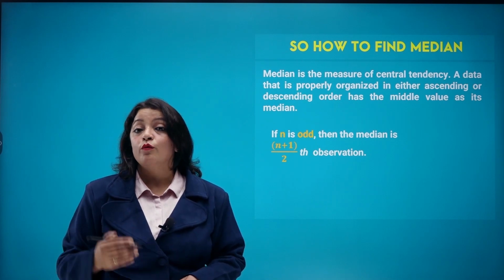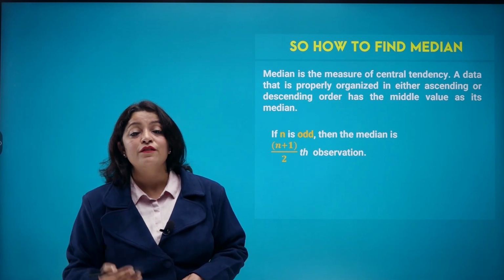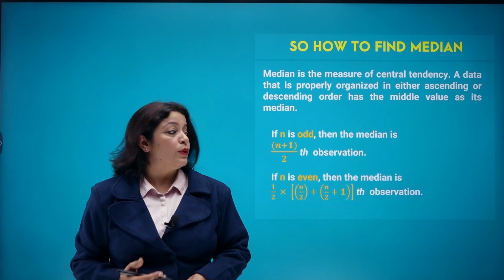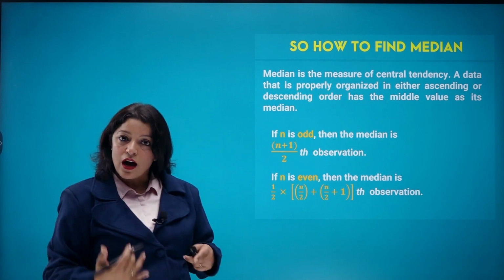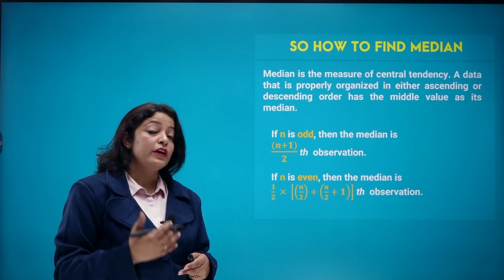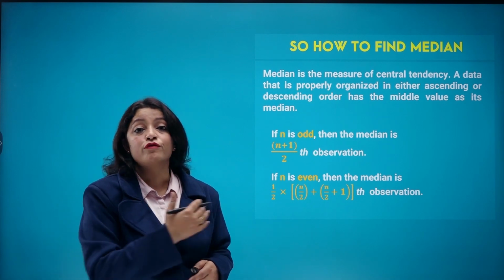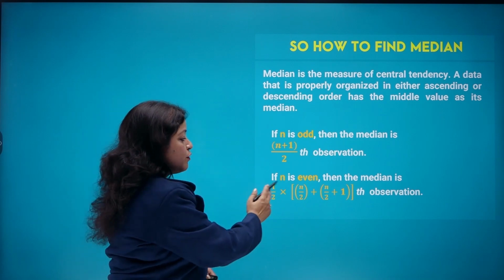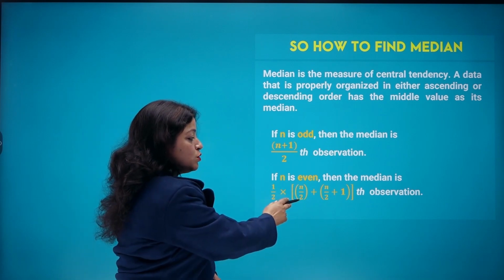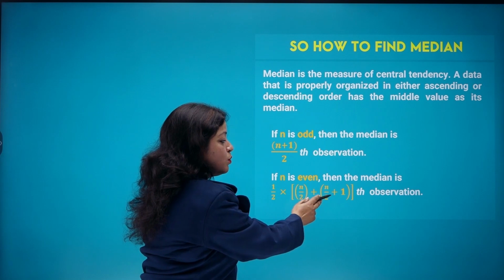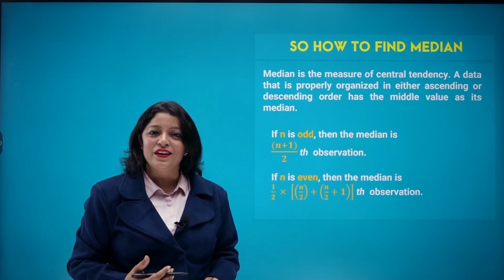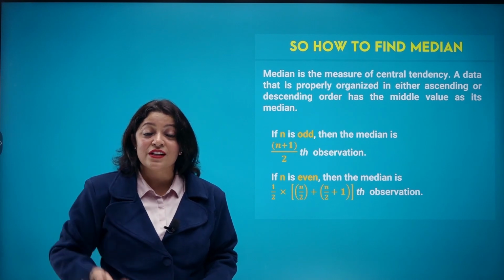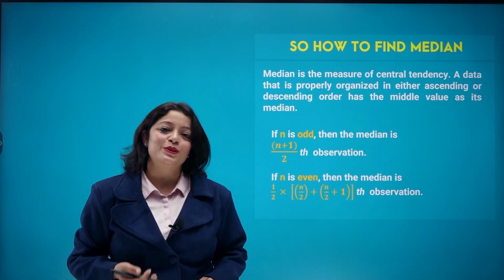But let us see what happens if n is an even number. If n is even, then what is the median? It is half of, remember we have done this operation also, so that is the average of the n upon 2 th observation and the n upon 2 plus 1 th observation. Now this formula looks a bit complicated, no? But when we see the example, it is very simple to understand.